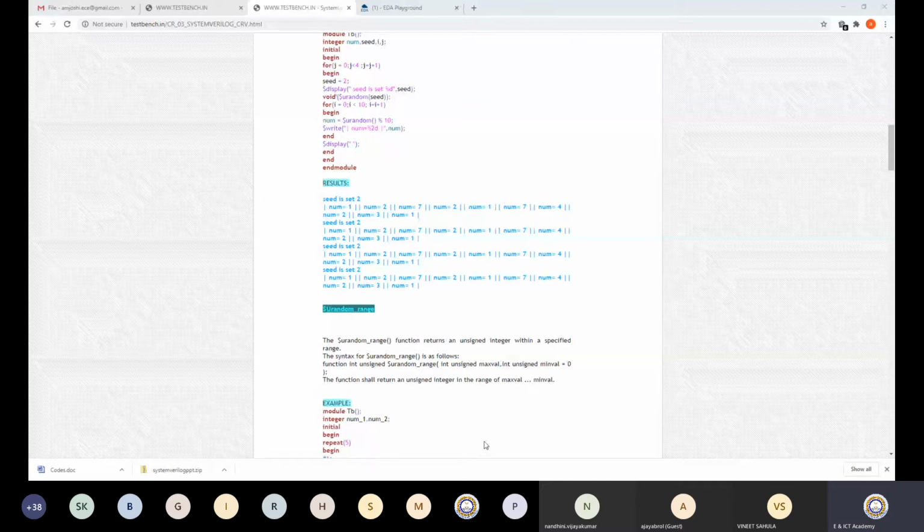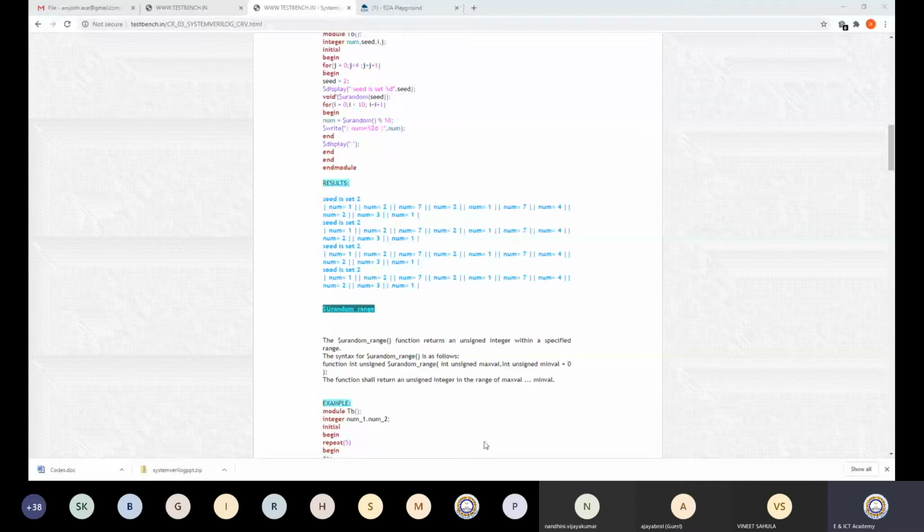Now when I want to randomize something which is in another class, at that time I will use the .randomize function. If it is in my present class and I have a variable, I can directly use the $urandom function.